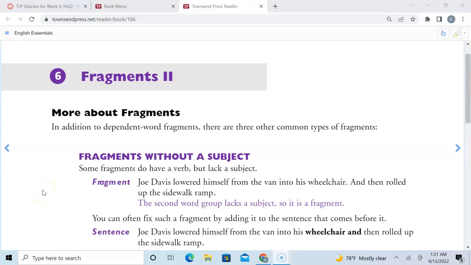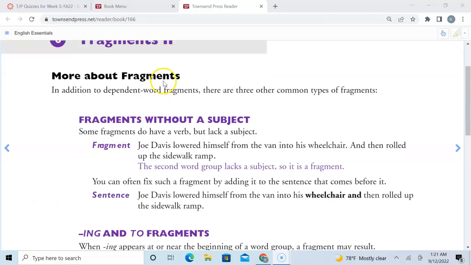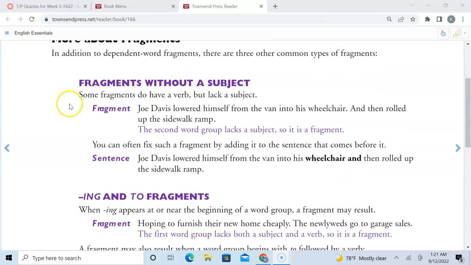Oh, chapter 6, which is fragments 2. And we just talked about the dependent fragments, the ones beginning with even though, although, after, when. We need an independent clause, remember? So that's chapter 5 if you need to go back. Now we're going to talk about the next way: fragments without a subject.